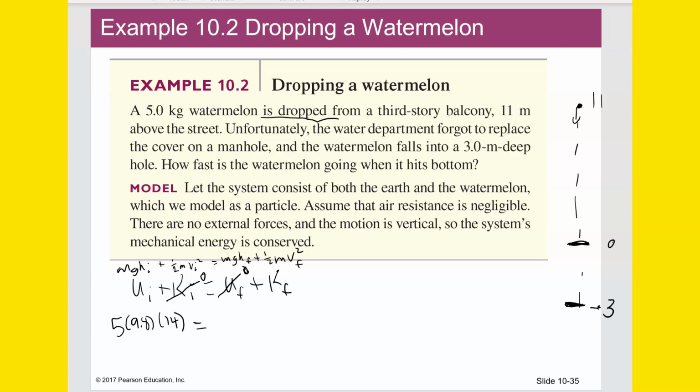And its kinetic energy is going to be 1/2 m. Well, let me put m in there. 1/2 times 5 times Vf squared. And that's what I'm looking for. I'm looking for Vf. So, if we do the arithmetic, notice that the 5's could cancel out.